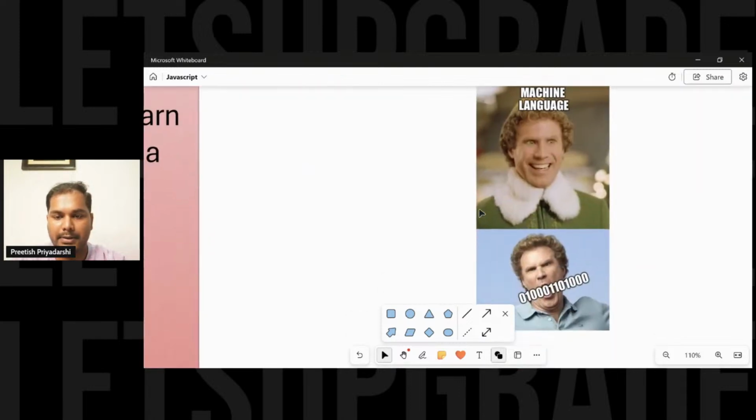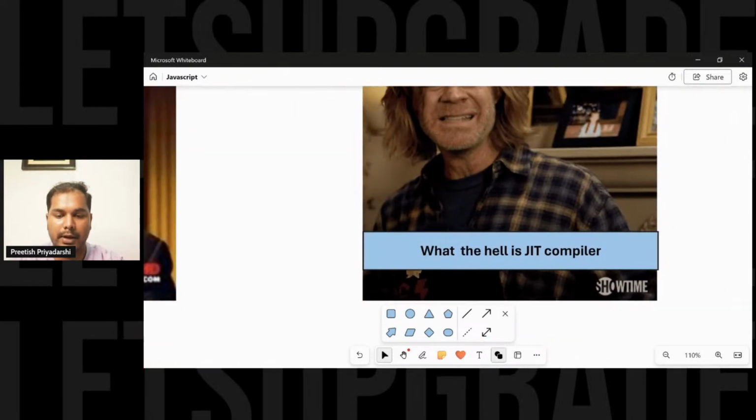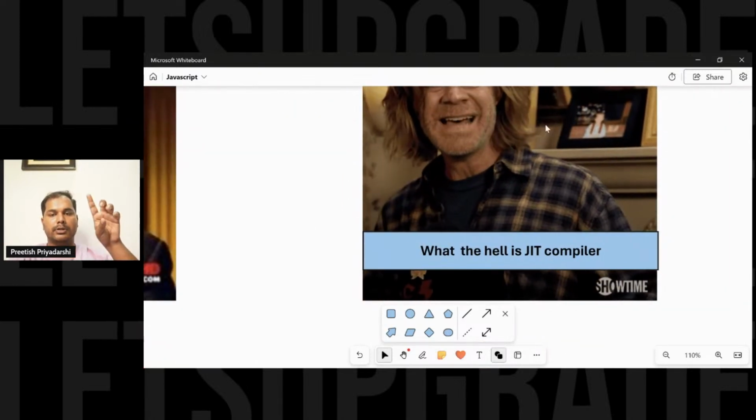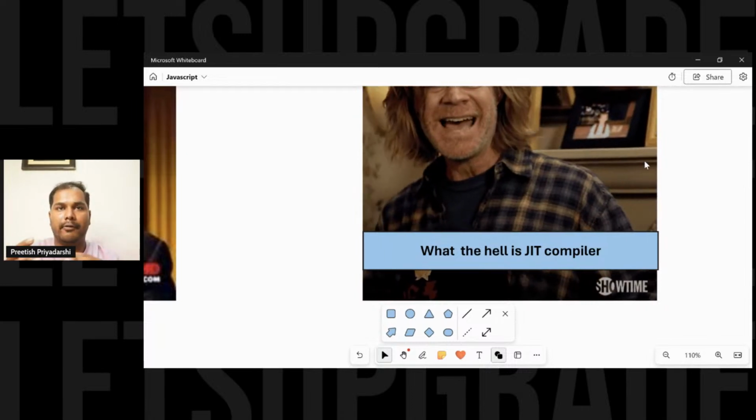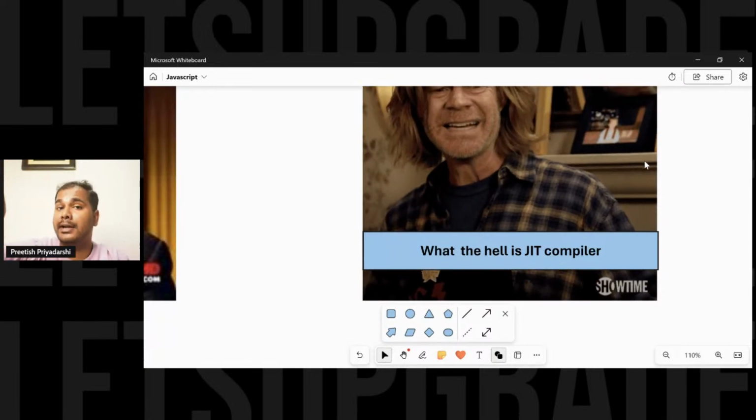First I am telling you about the compiler: the source code is converted into machine code once, and then it gets executed.